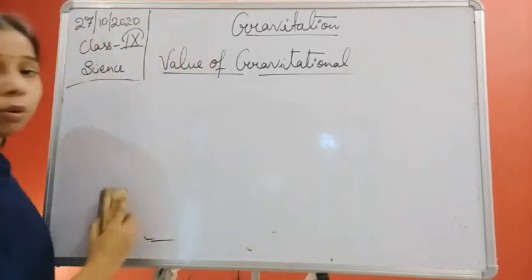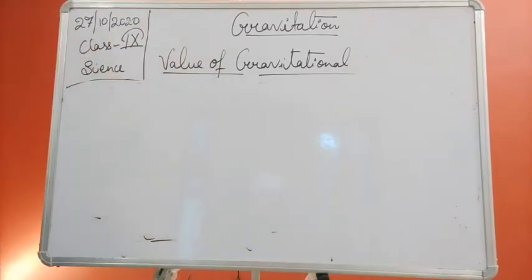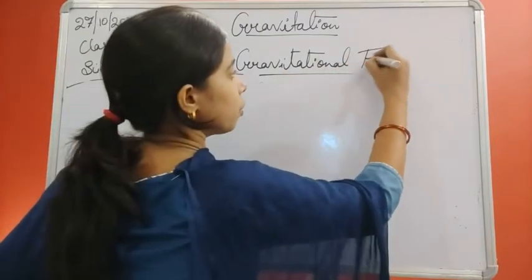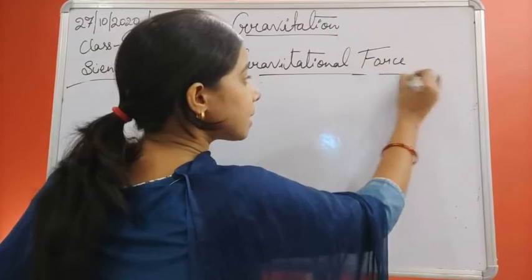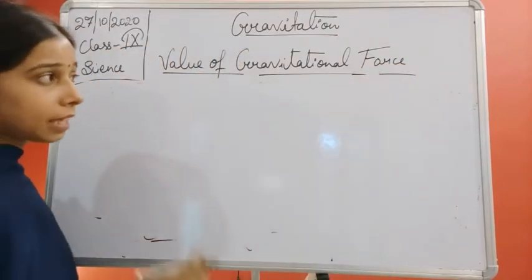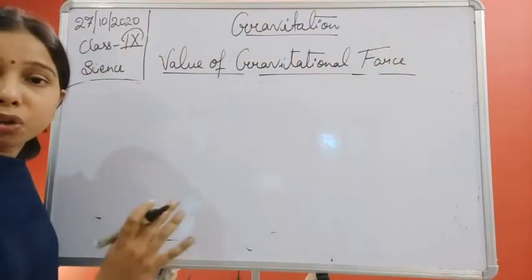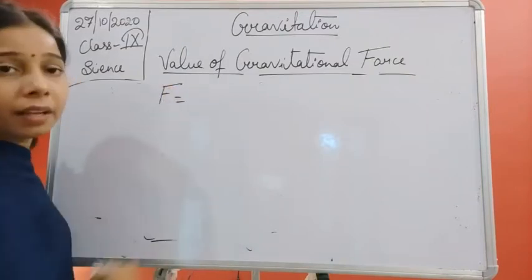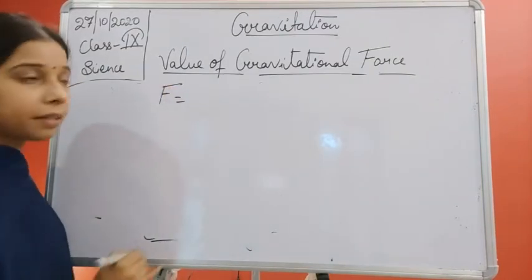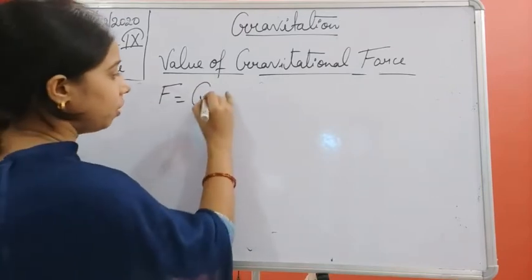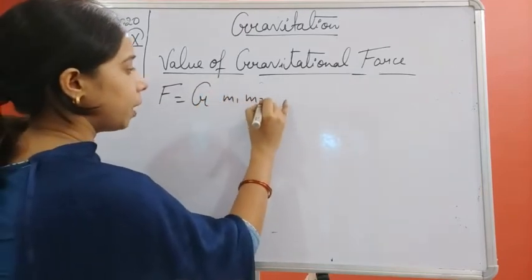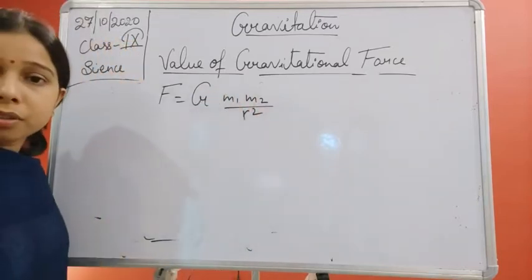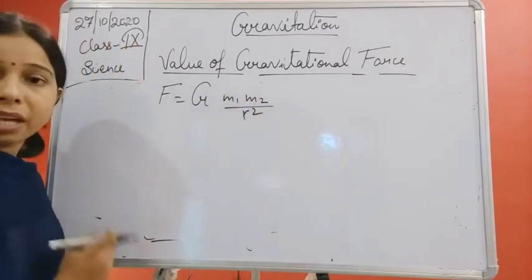So now we know the value of the gravitational constant. Now we have to find the value of the gravitational force existing between the two objects by taking the value of the gravitational constant also. So you know that we have to find F, and the formula is F equals G m1 m2 upon r square. This is the formula, students. With the help of this formula, we have to find it.